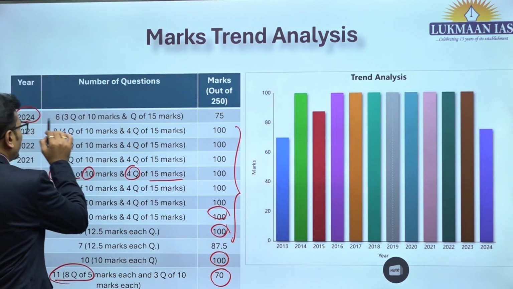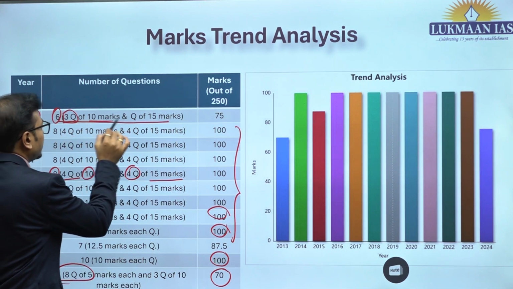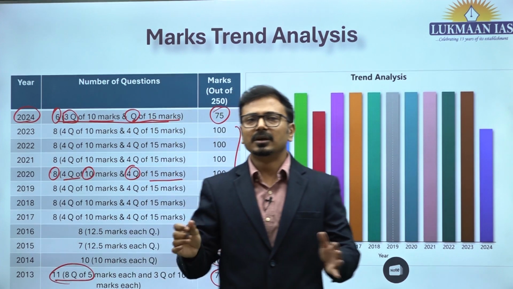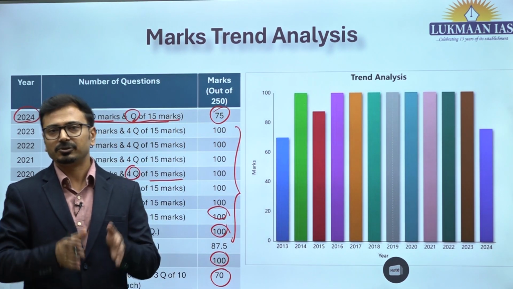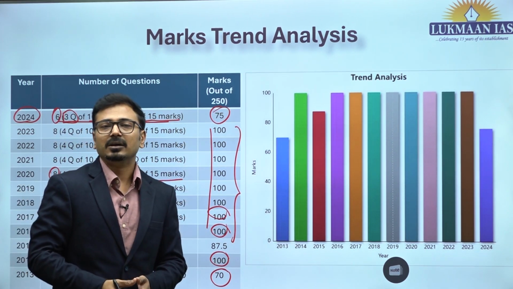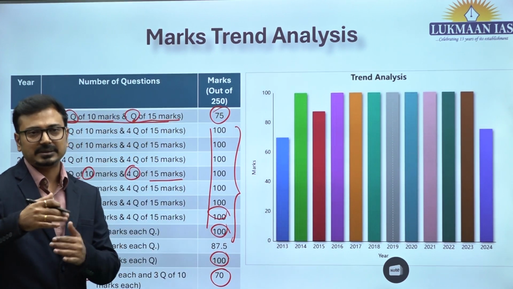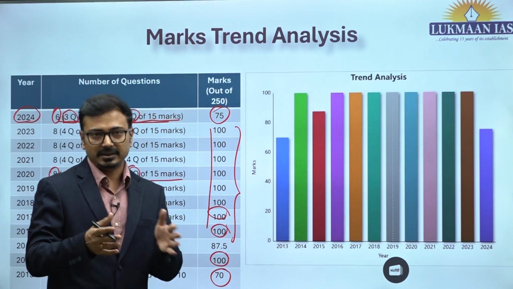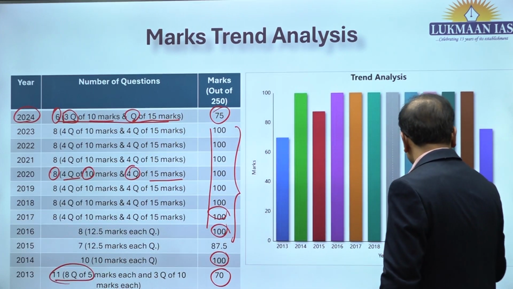But in 2024, that is last year's May, 6 questions were asked from the geography section, 3 of 10 marks, 3 of 15 marks. So that is 75 marks. So they changed the distribution of marks for society and geography. Earlier, society was given weightage of 75 marks and geography was given 100 marks. But last year, the society part weightage increased to 100 marks and geography reduced to 75. So this happens, but a minimum of 75 marks and up to 100 marks is allocated for the geography section, and you can understand this distribution.